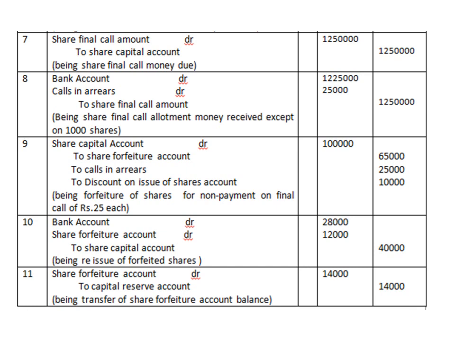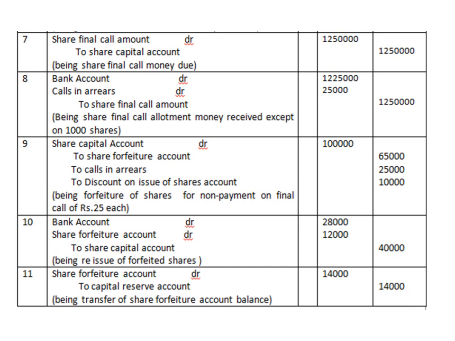And then next, these forfeited shares are reissued to Madhura Nath at a discounted rate. This is the entry for that. And at the end, the difference between the share forfeiture account balances, this 12,000 and 65,000, will be transferred as a balance to the share forfeiture account.